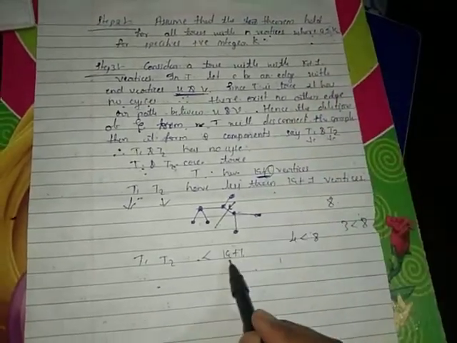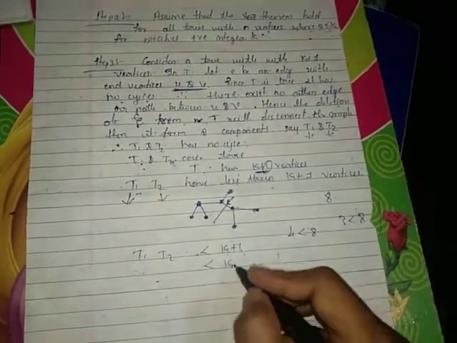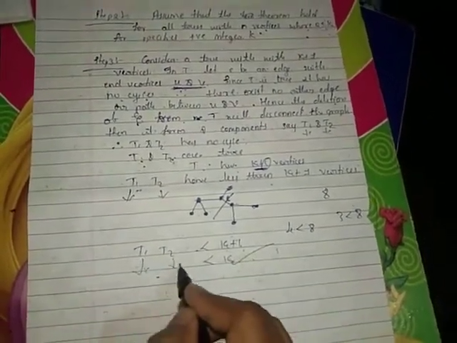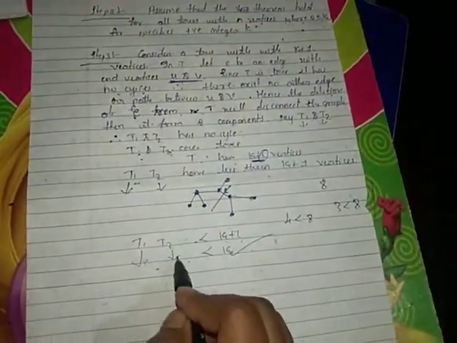So this is also less than or equal to k. Therefore, the theorem holds for T1 and T2 here.